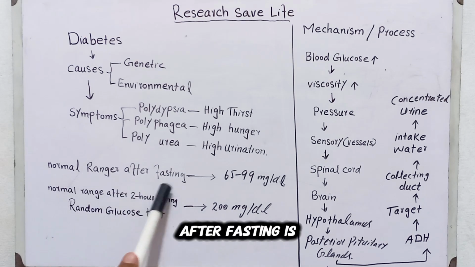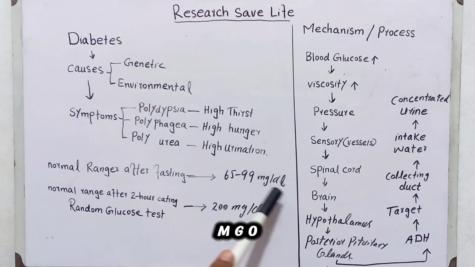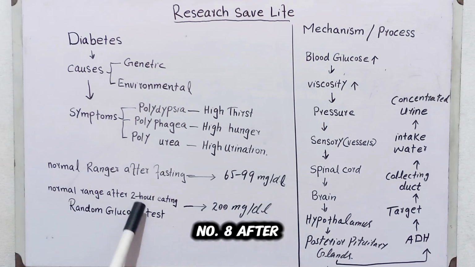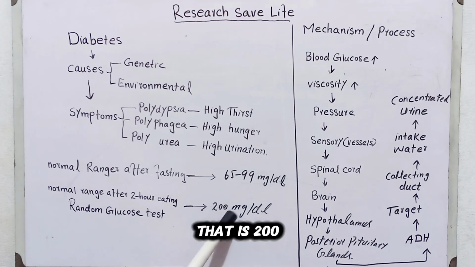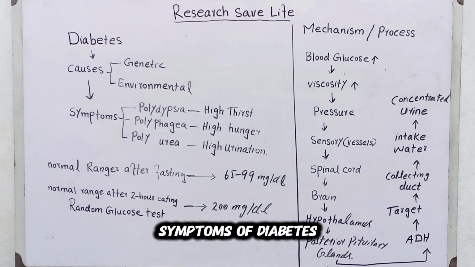The normal range after fasting is 65 to 99 mg/dL. The normal range 2 hours after eating, the random glucose test, is under 200 mg/dL. So these are the mechanism, causes and symptoms of diabetes.